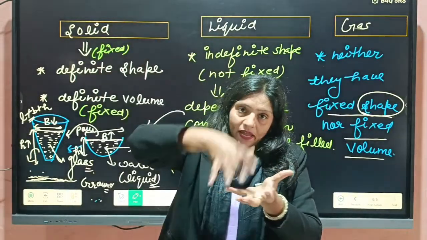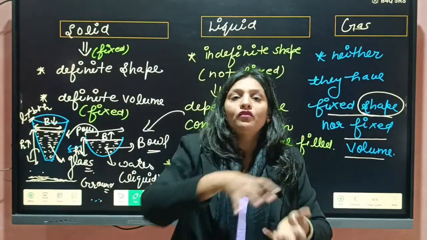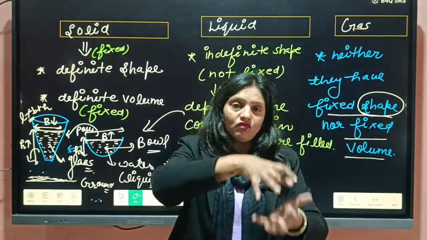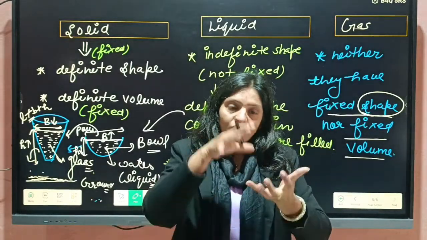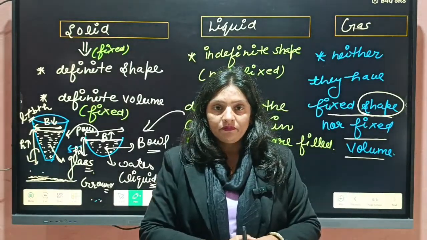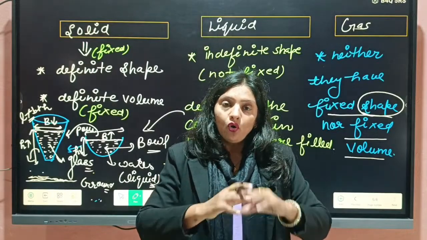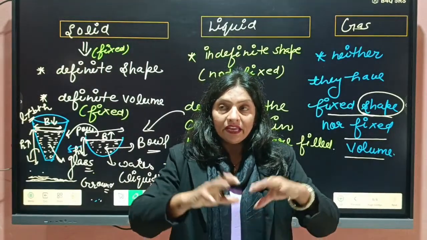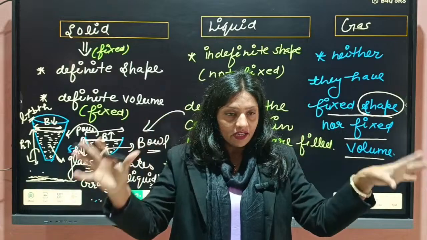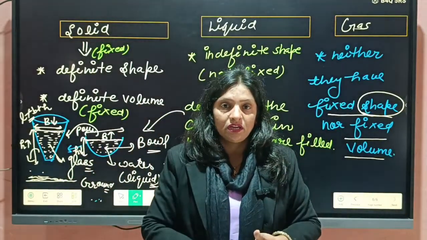By applying pressure, we can decrease the volume of gas. So by applying pressure, we decreased the volume. But now we have released the pressure. Now all particles are free to move, and they can cover the whole house.